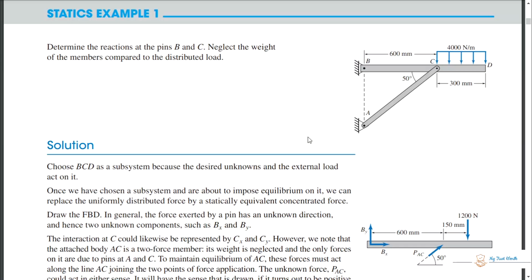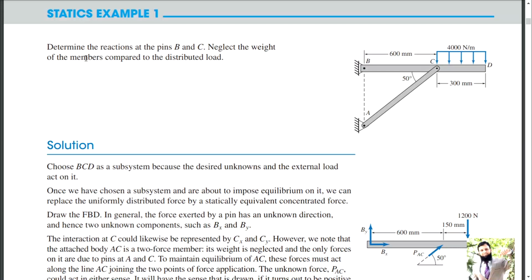And today we will be solving some problems, and we will be overviewing a few more fundamental concepts. Okay, statics example number 1. Determine the reaction unknowns. Reactions are unknowns at points at pin B and C. Here this is pin B and C is a pin, and A is also a pin, but he is suggesting that you have to find reactions at B and C.